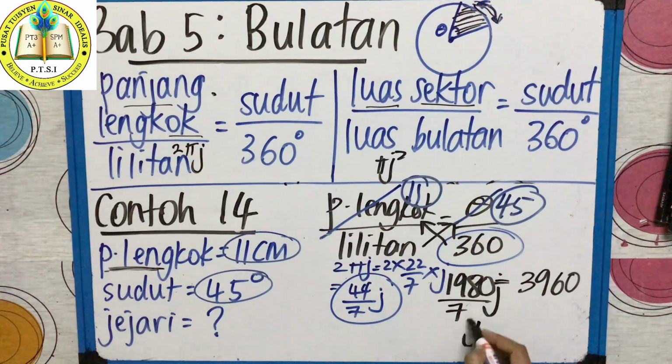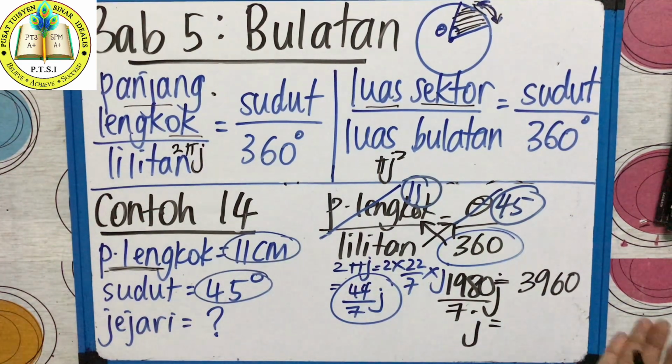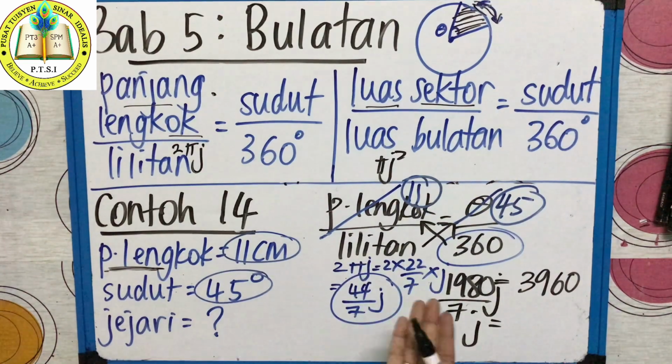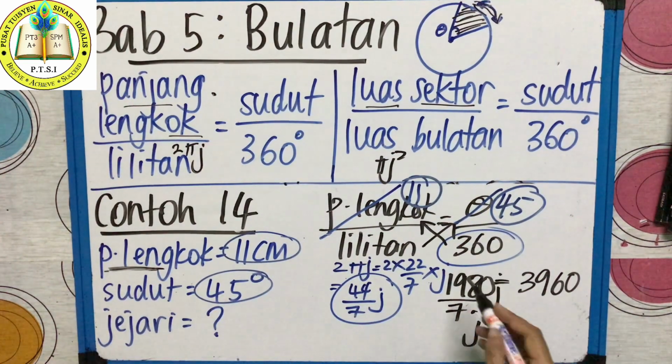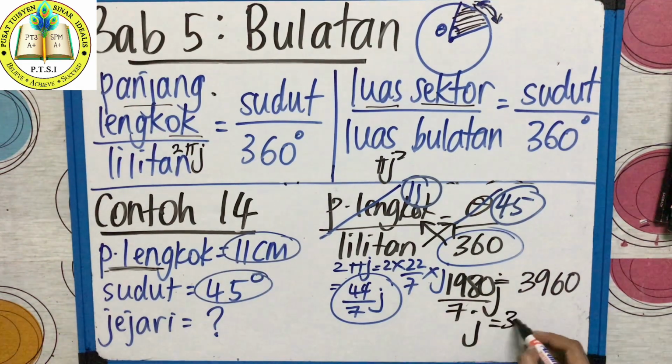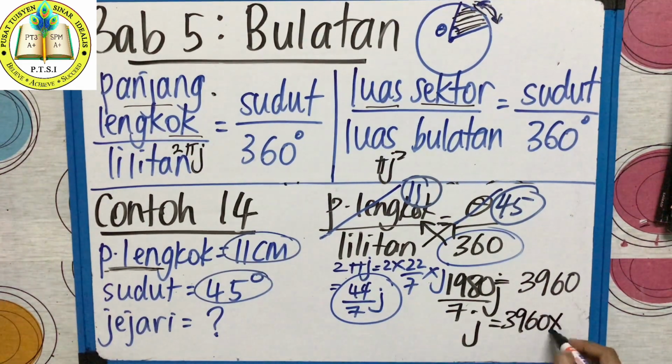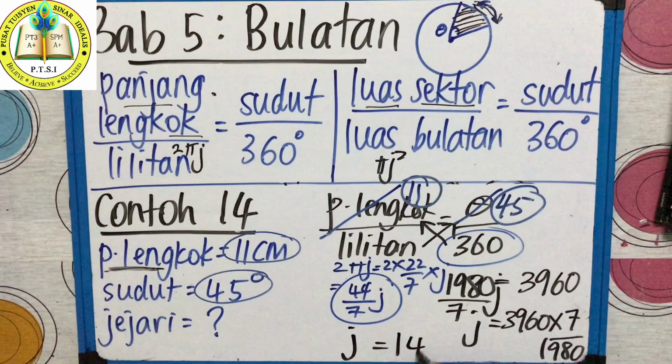So if you want to get the jejari, what you supposed to do? Because you time cross, you get 3960. This one you time cross, you get 1980 over 7 jejari. So you want to get jejari, this pecahan must go that side, right? So 3960 times 7 go up, 1980 come down. 14 cm. You get 14 cm. So jejari equal 14 cm.